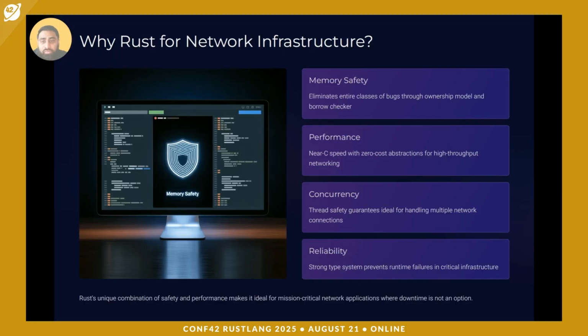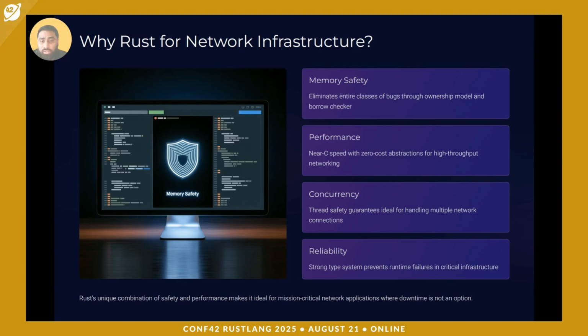So why Rust for network infrastructure? Rust is revolutionizing how we build networks. Here's why. Number one is memory safety and fast performance. Then concurrency safety, and also compile time guarantees, which make Rust the best in the current networking world. Coming to memory safety, Rust's ownership model and borrow checker eliminate bugs like dangling pointers, use after free errors, and data races. This ensures predictable behavior even under intense multi-threaded workloads.